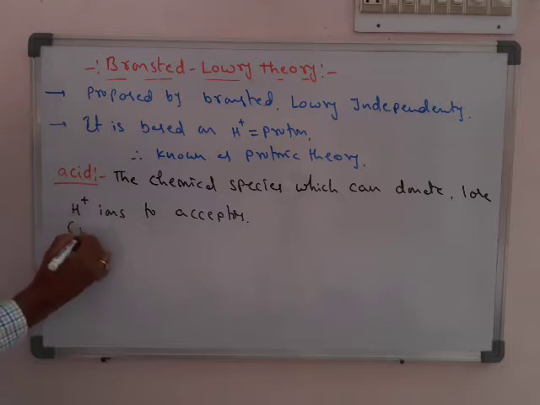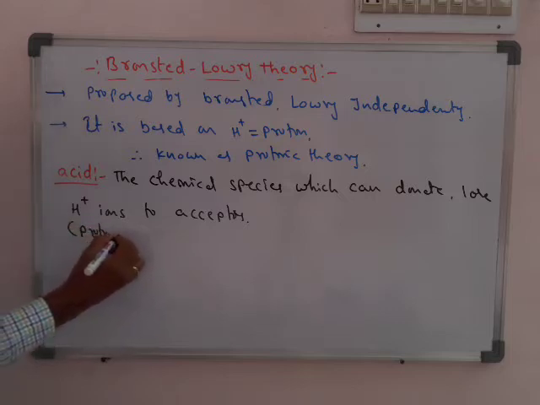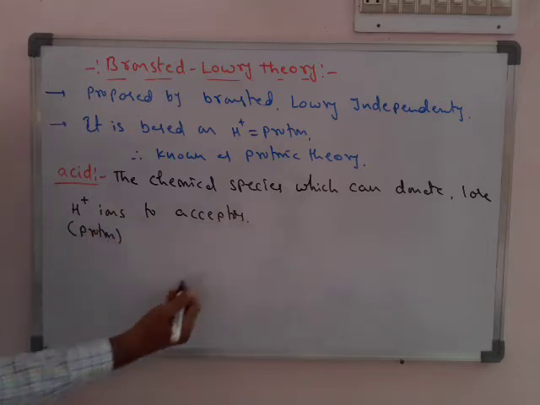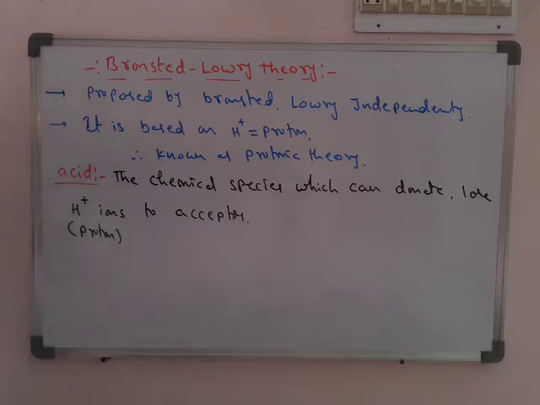H plus is taken as protons. The chemical species which can donate or lose H plus ions to acceptors are called acids.